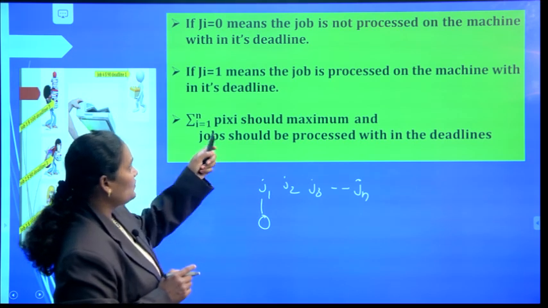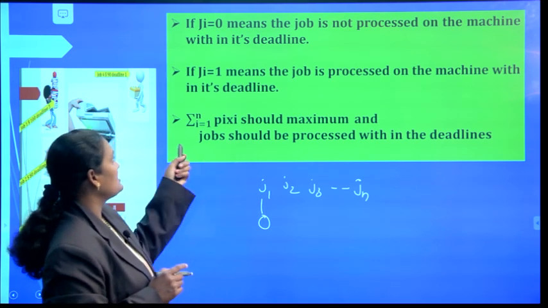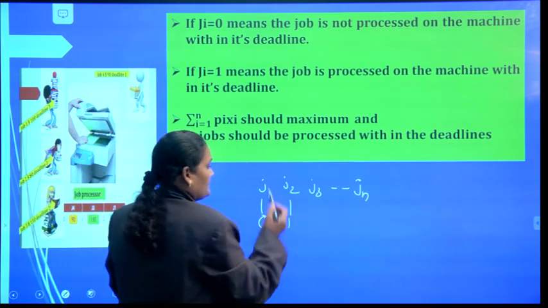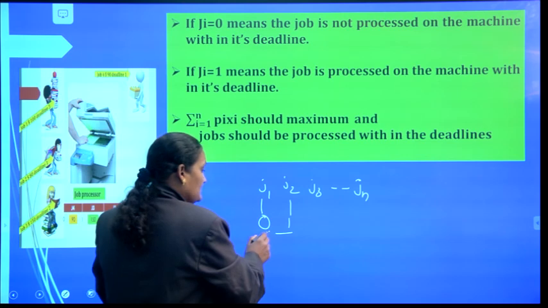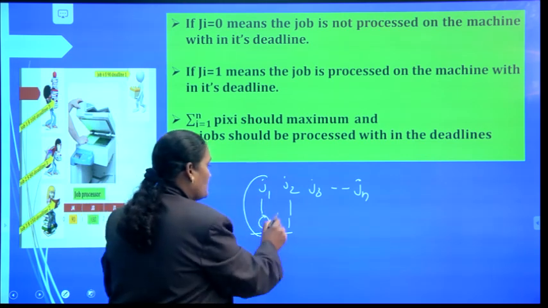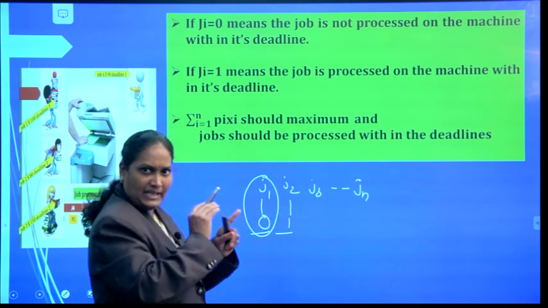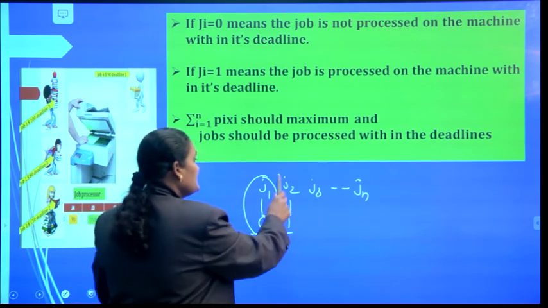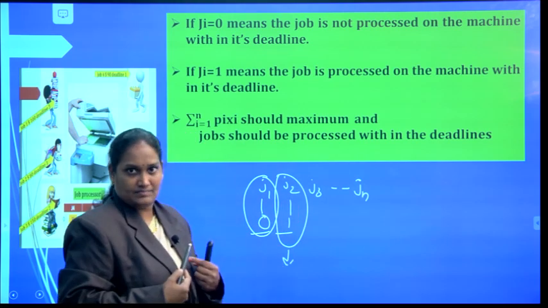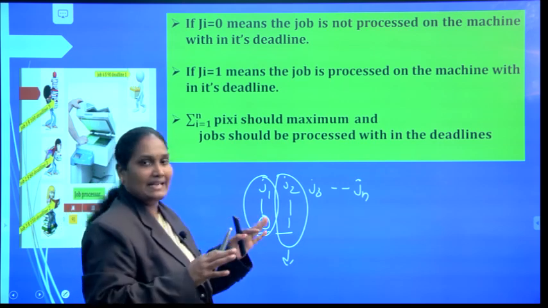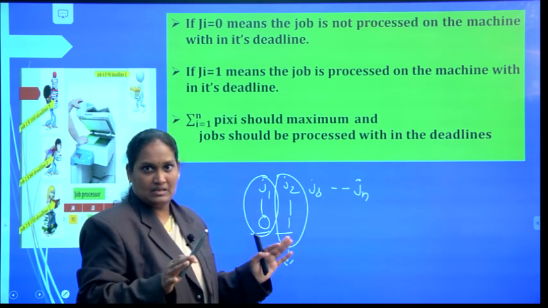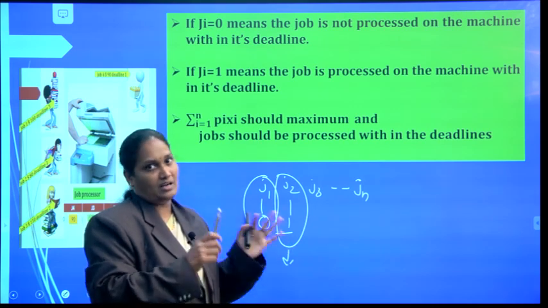Ji is equal to 1 means the job is processed on the machine within its deadline. If the job is not processed, its profit cannot be earned. If the job is processed, the profit can be earned by us. There is no doing of fractional or partial jobs; either we do the job or we do not do the job.